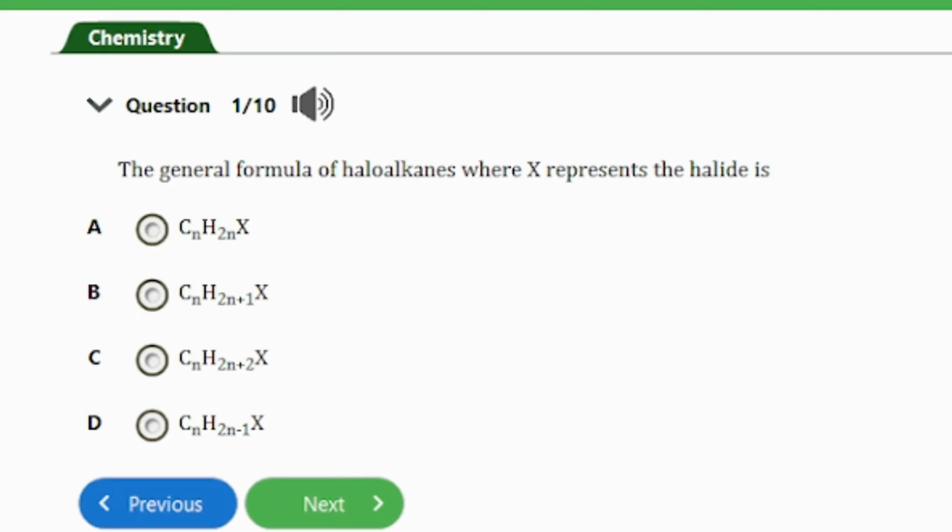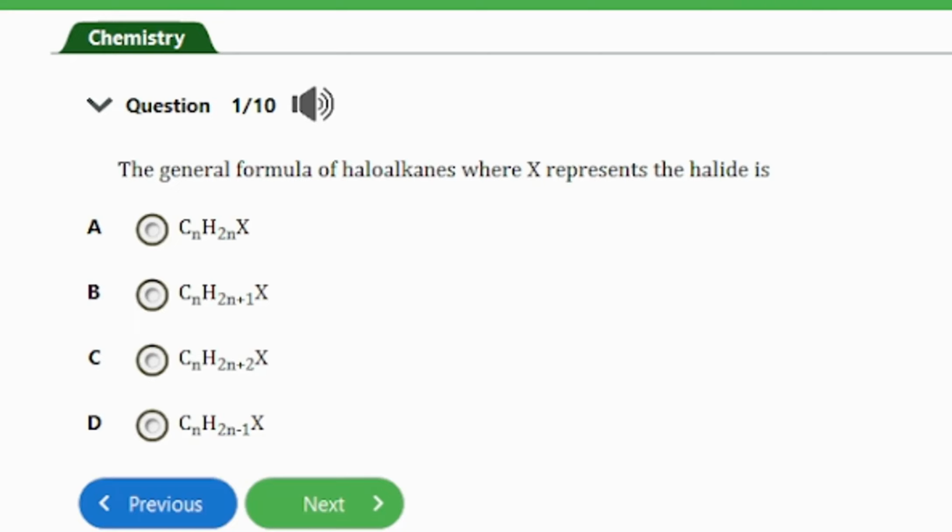It says, the general formula of haloalkanes, where X represents the halide, is A. CnH2nX, B. CnH2n+1X, C. CnH2n+2X, D. CnH2n-1X.